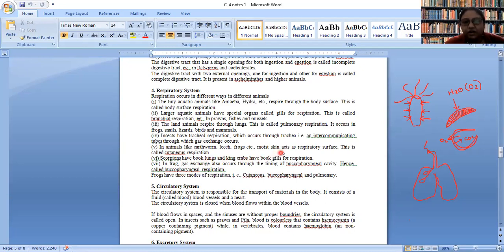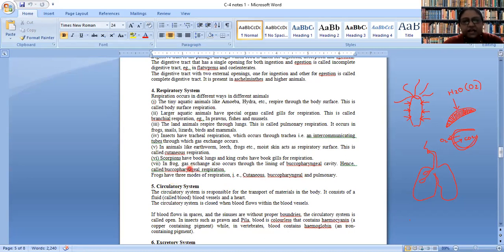In king crabs you have book like structure called gill, and in frog gaseous exchange occurs through buccopharyngeal cavity lining, meaning the cavity which includes the buccal cavity, that is the mouth cavity, and pharynx is the small chamber which is common between the respiratory tract, that is trachea, and the digestive tract, that is called esophagus.